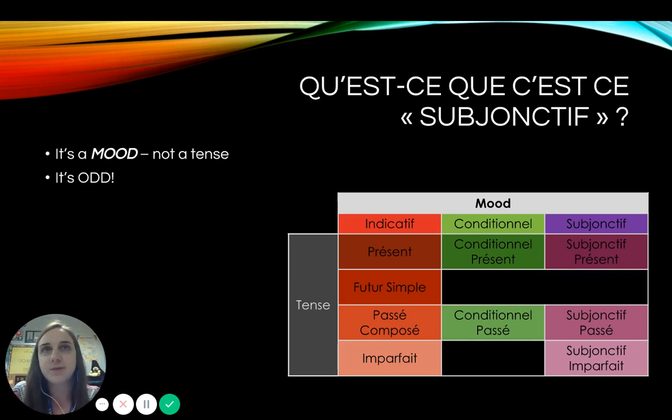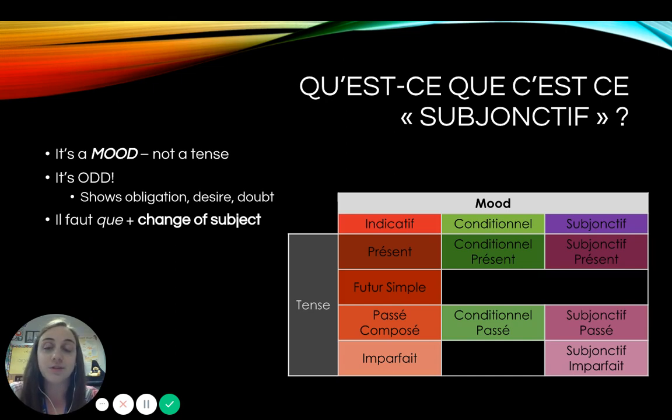And we say that subjunctive is odd. So it shows obligation, desire, or doubt. So if I am saying that it is necessary to do something, or if I want you to do something, or if I doubt that you'll do something, these are all going to use subjonctif because I'm showing obligation, desire, or doubt.